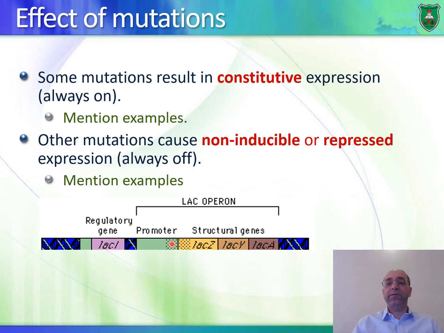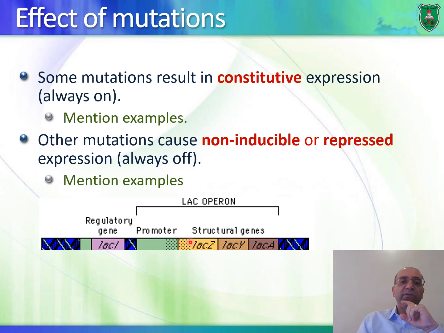Okay, and even if there is lactose, and lactose is bound, even if there is no lactose, I'm sorry, the lac repressor cannot bind to the operator. It means that the RNA polymerase can bind to the promoter and it can induce transcription all the time. Okay, so this is a constitutive mutation, or a mutation that causes constitutive expression. So think of other mutations that can result in constitutive mutations.